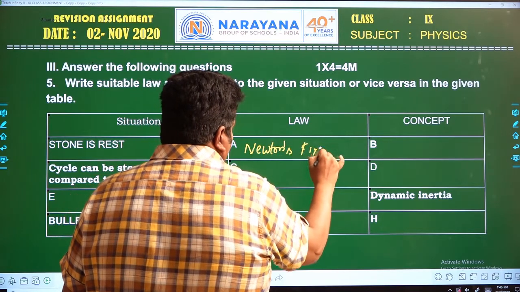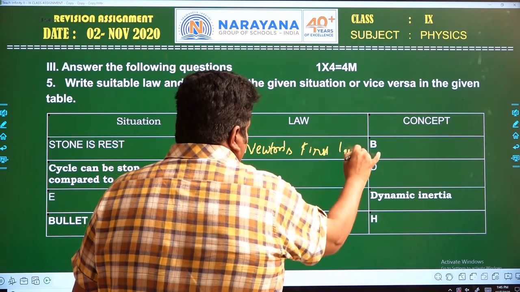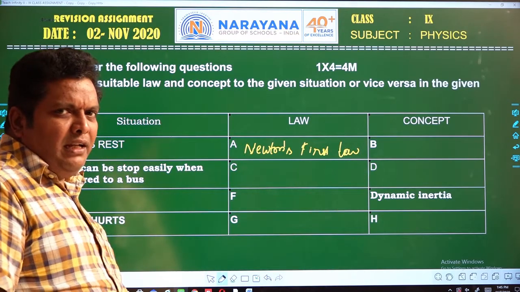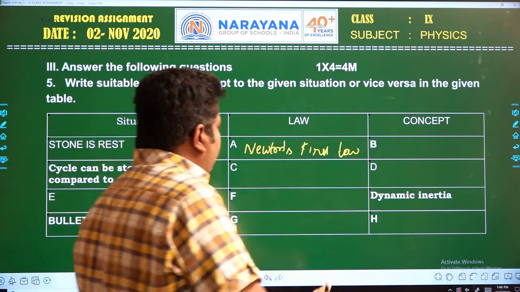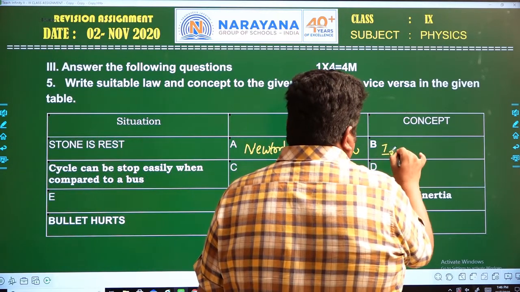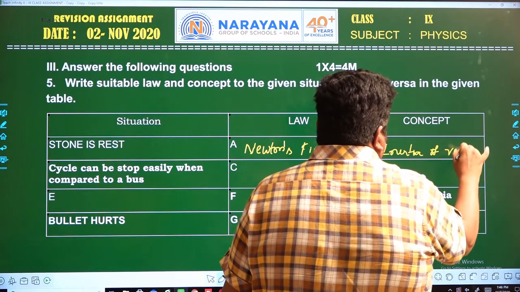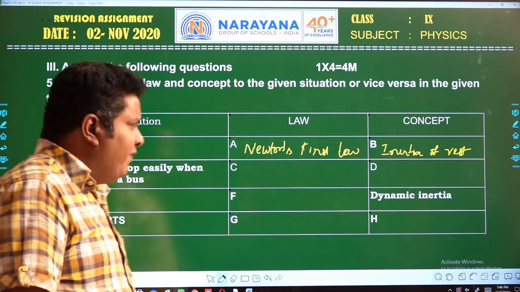Newton's first law. And the concept is inertia of rest.